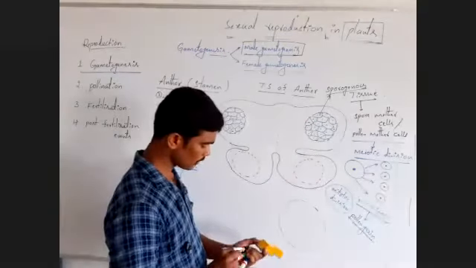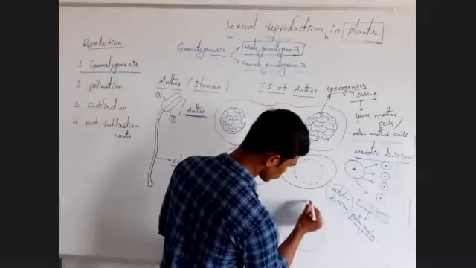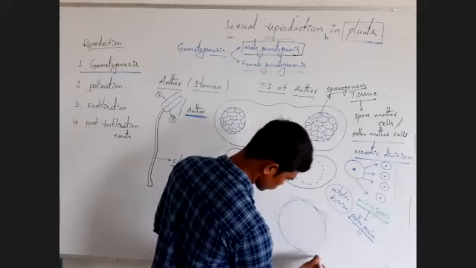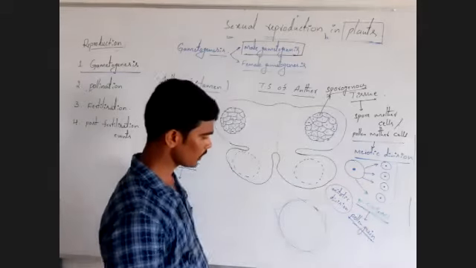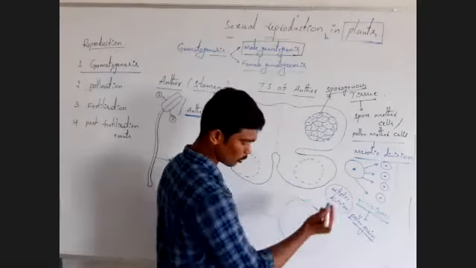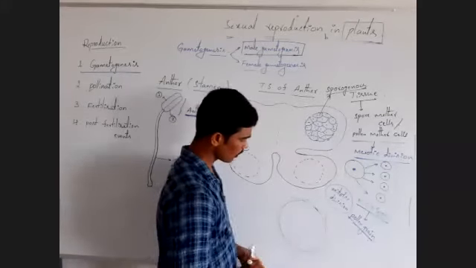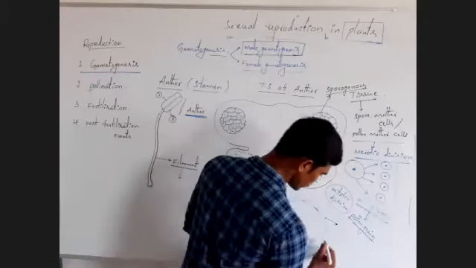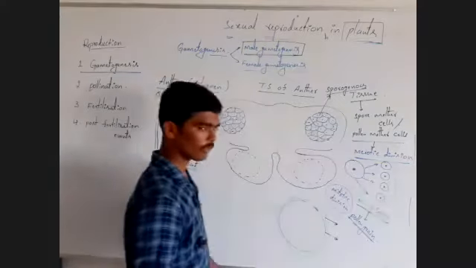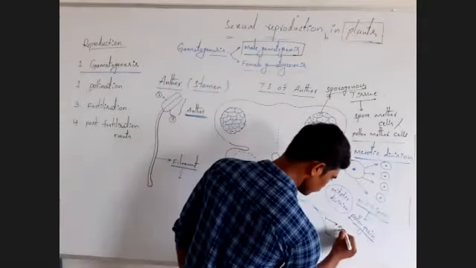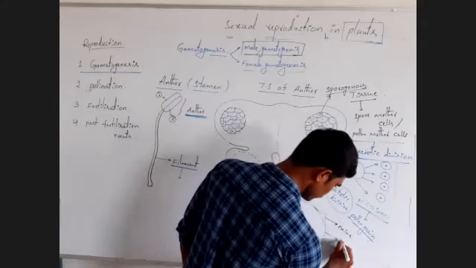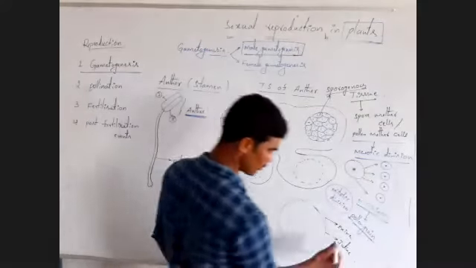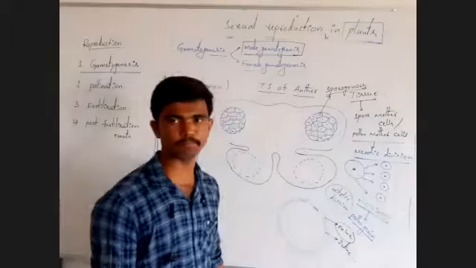Structure of the pollen grain. Here, 2 membranes of the pollen grain. Outer membrane is exine, and this is inner membrane, intine. Outer membrane, exine. This is very hard one.